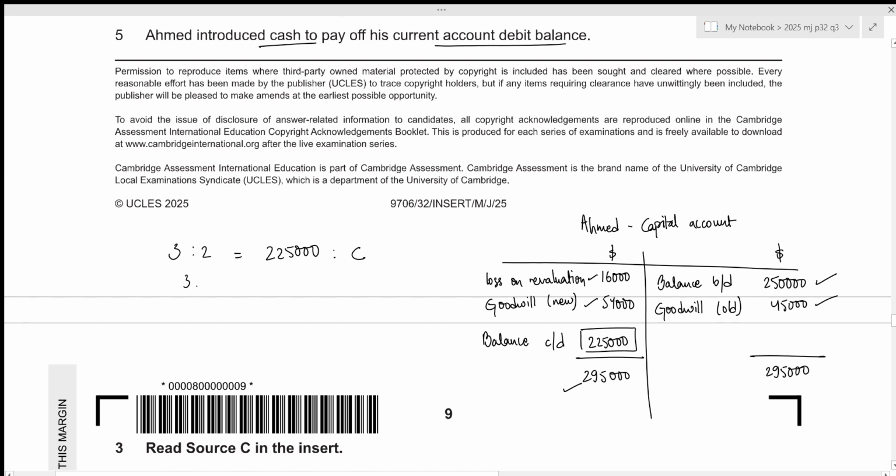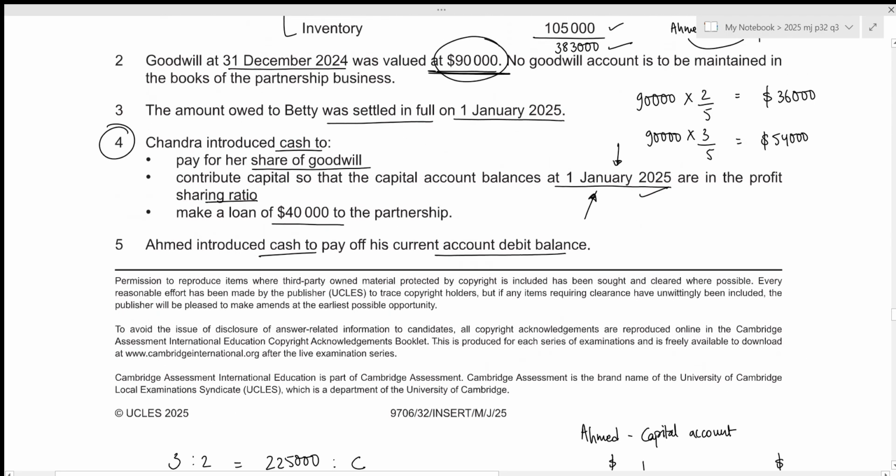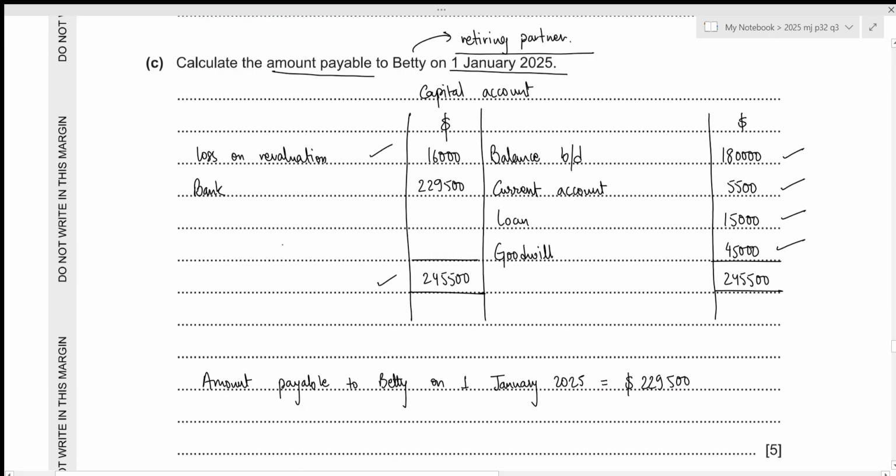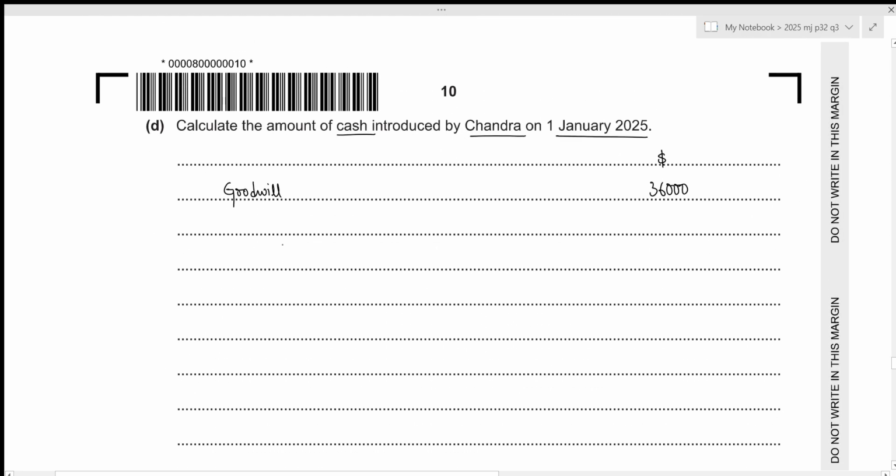So we can just solve it. 3 by 2 will be equal to 225,000 divided by C. The value for C will be 225,000 times 2 by 3, which results in 150,000. So this is the value that Chandra introduced. Let's write it down. So that is the capital account, 150,000.